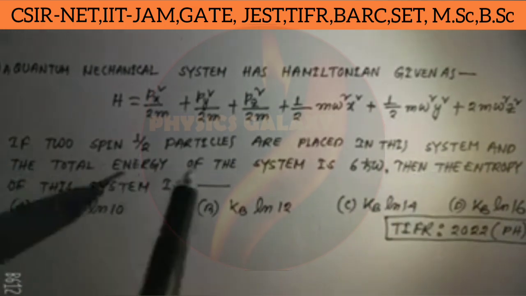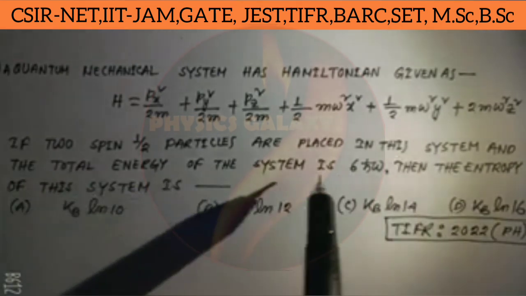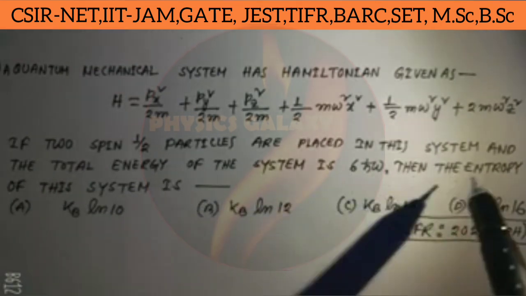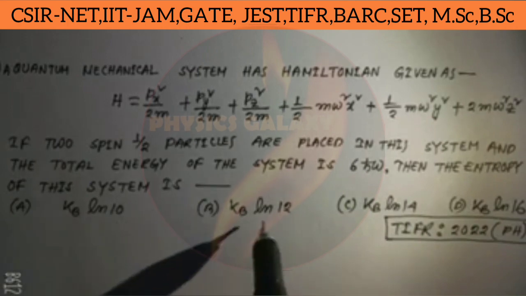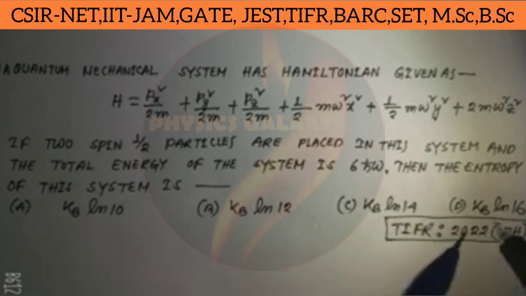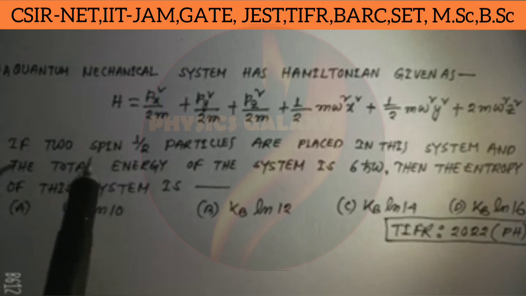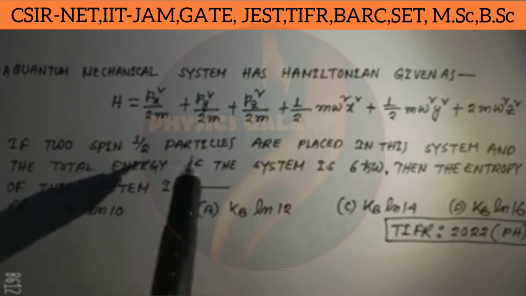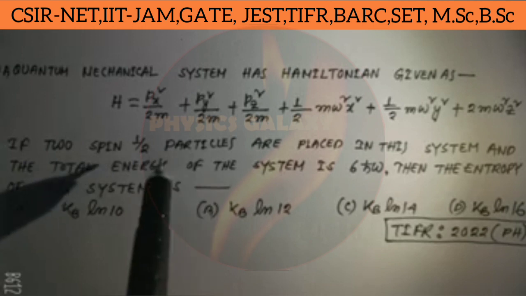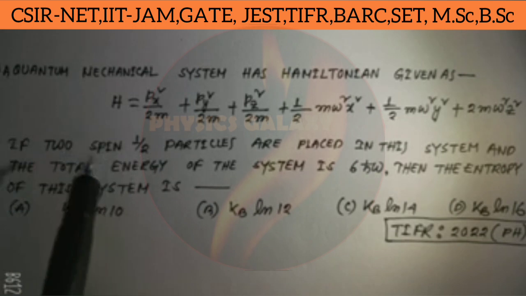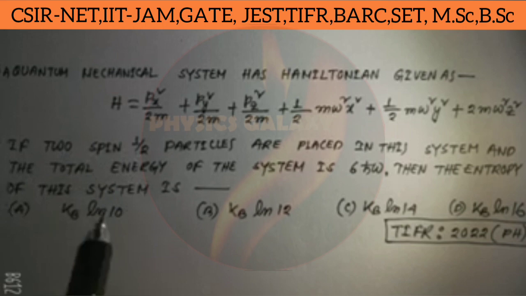If two spin half particles are placed in this system and the total energy of the system is 6 h cut omega, then the entropy of the system is dash. The options are kB ln 10, kB ln 12, kB ln 14 and kB ln 16. The particle is an electron, though we are not confirmed. These are spin half particles, so this is the electron case.